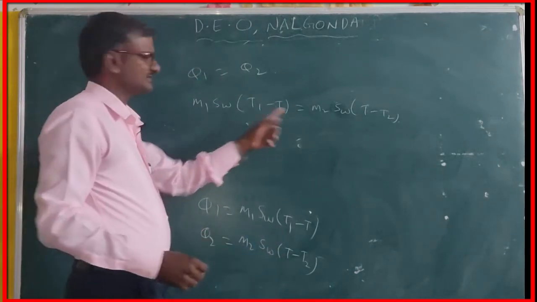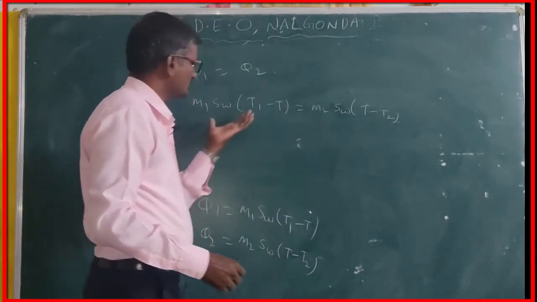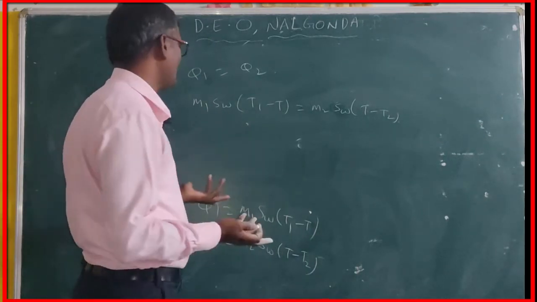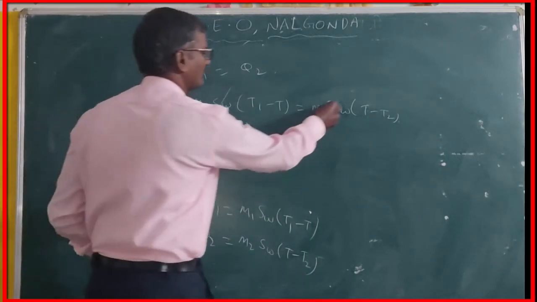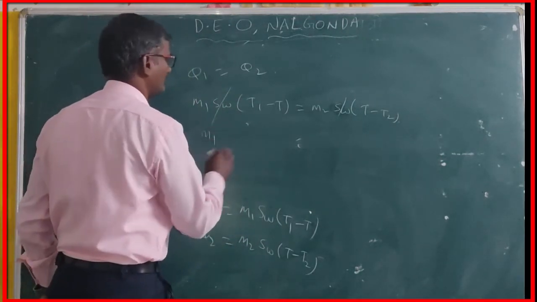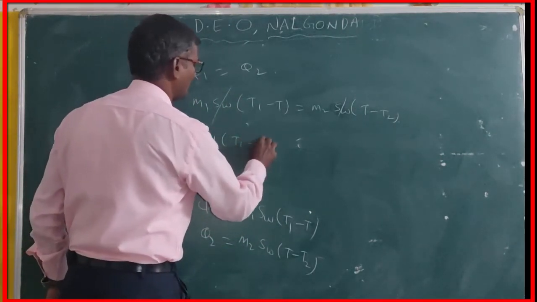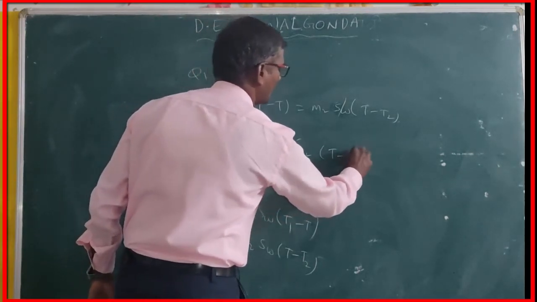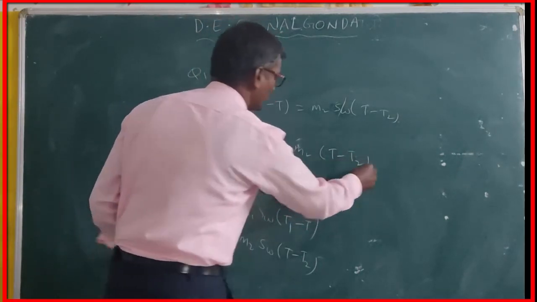Here SW is the specific heat of water. Not only water, we can take any substance, no problem. Left hand side and right hand side, the specific heat will cancel. You get M1 into T1 minus T equal to M2 into T minus T2.